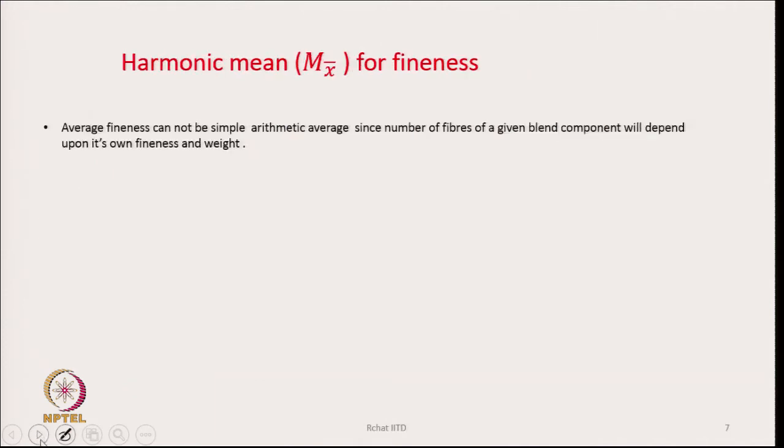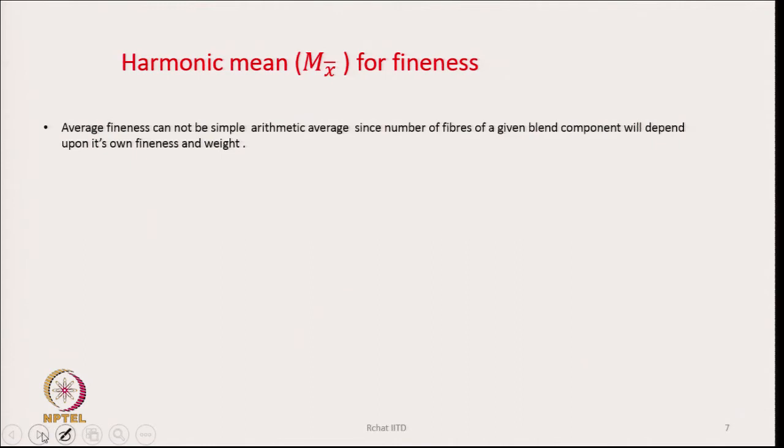From there, another thing we will sometimes be interested to know is the mean fineness of fiber. So, average fineness cannot be a simple arithmetic average, since the number of fibers of a given blend component will depend upon its own fineness and weight.